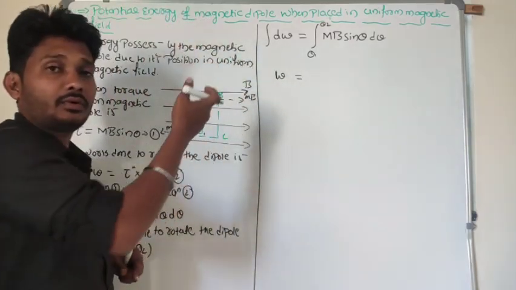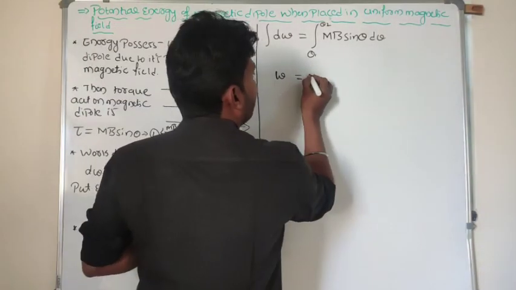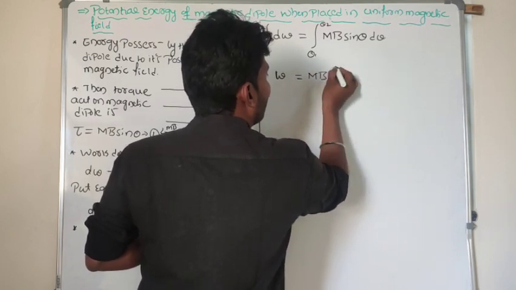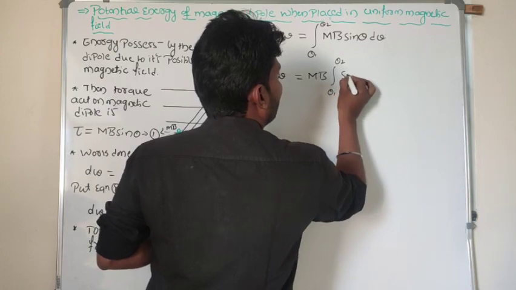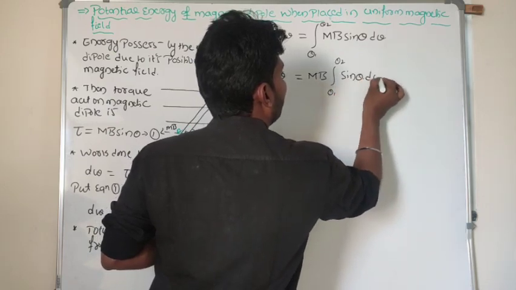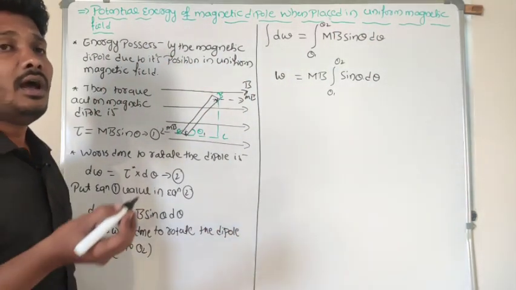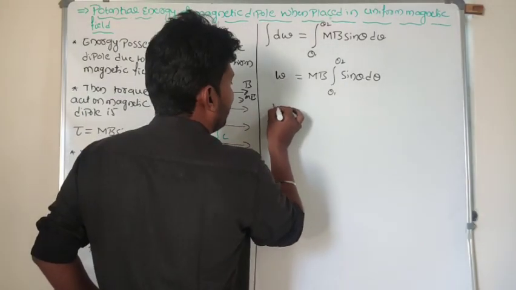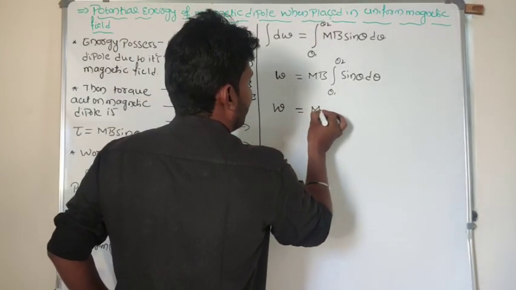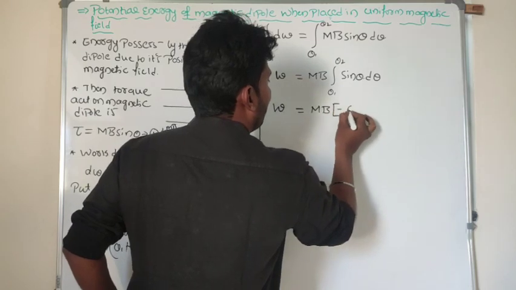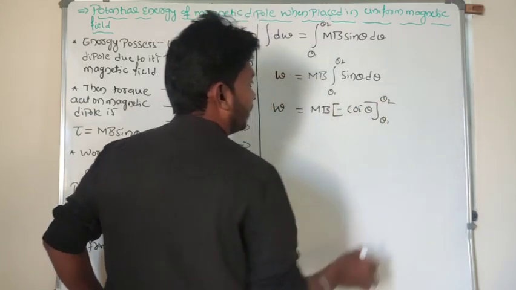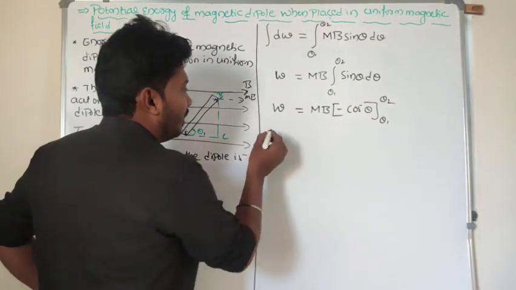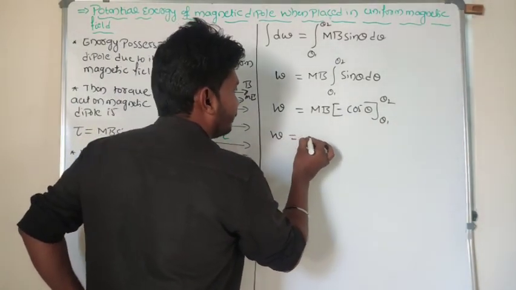You are much familiar with integration here. M into B is a constant term, so I can take it outside the integral. Integration of sin theta into d theta, what is our answer? Minus cos theta. Work done is equal to M into B times minus cos theta, from theta 1 to theta 2, the limits. I will substitute the limits here.